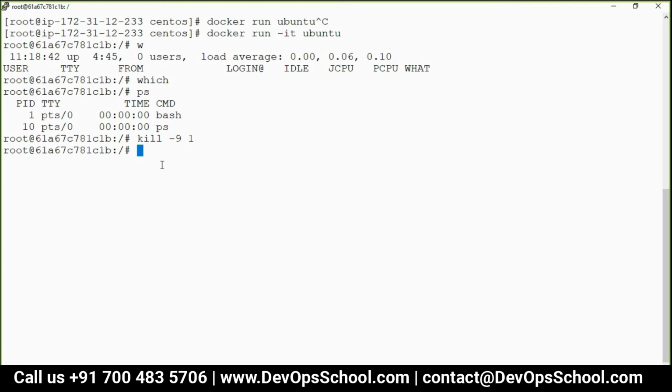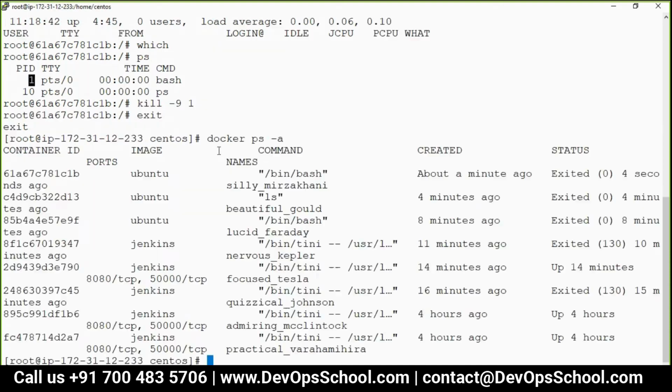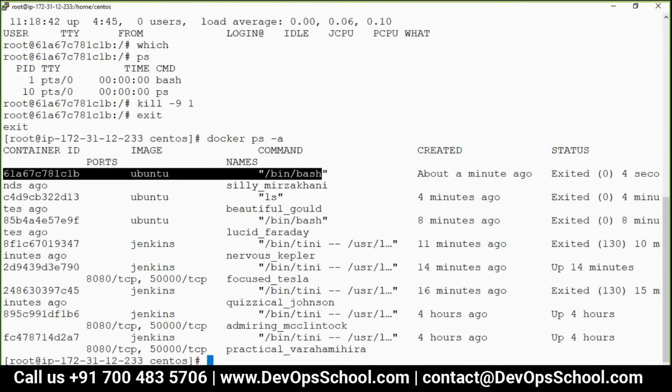So how can I kill this guy? So if I do exit, understand this. If I do exit, exit will not kill this PID1. Yes, that's true. Exit will kill bash. And unfortunately, bash is a PID1. So indirectly we are killing it. Can I do the exit? See? So this container got exited. Okay? So here I told you the behavior of PID1.